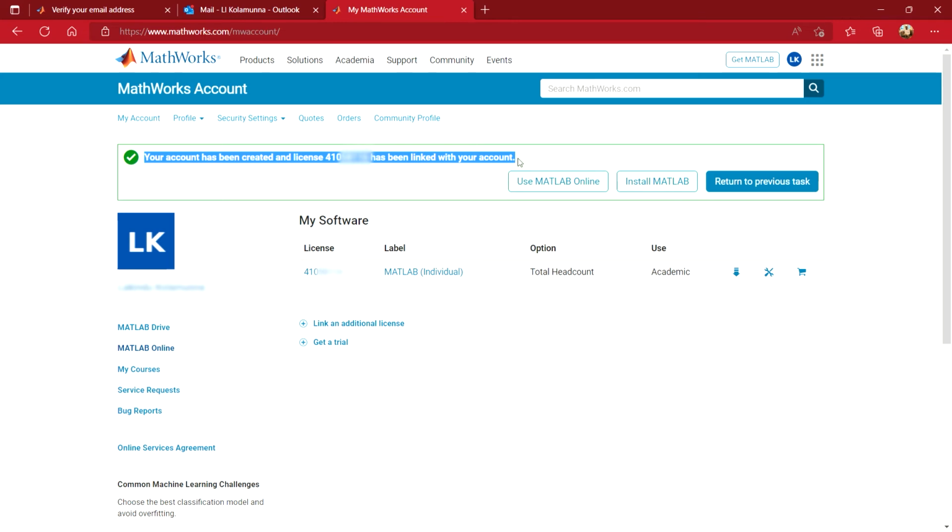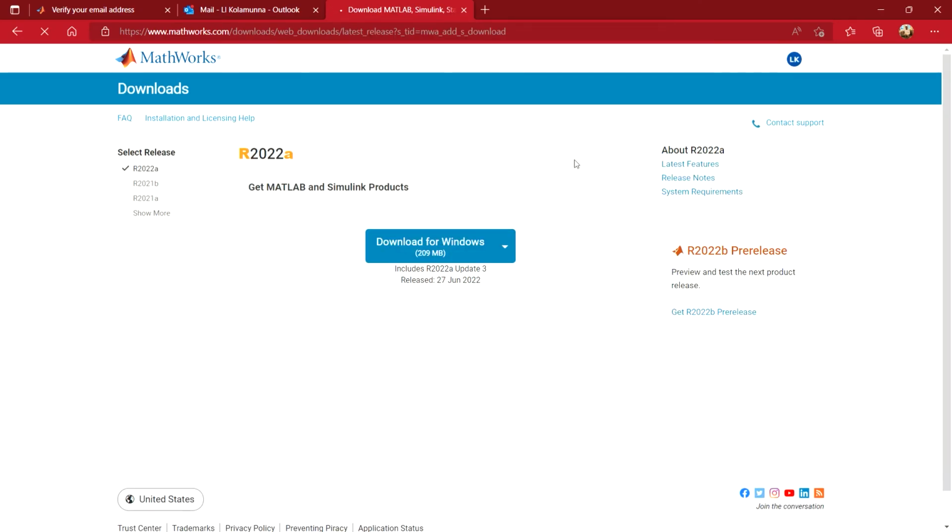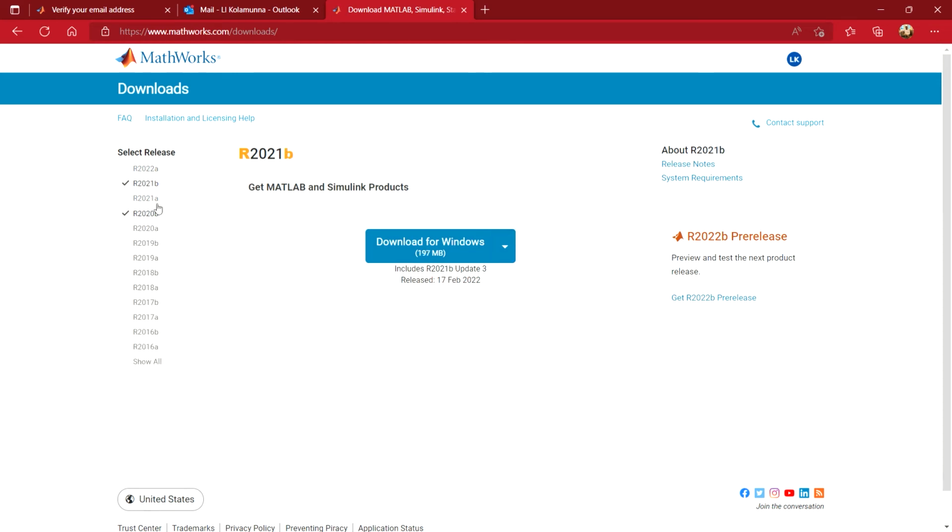To install MATLAB to your device, click the Install MATLAB button. Now you can download MATLAB to any OS you are using. All the previous versions of MATLAB can be downloaded, but I do recommend the latest version.